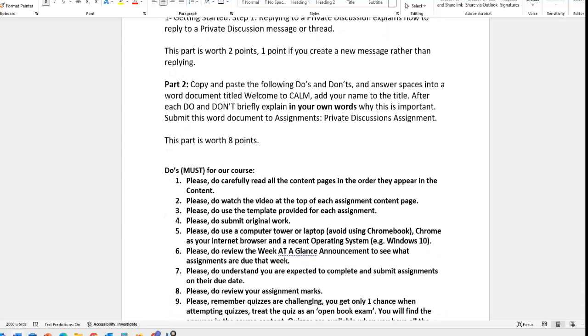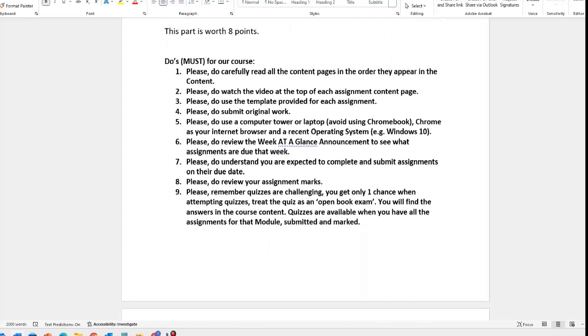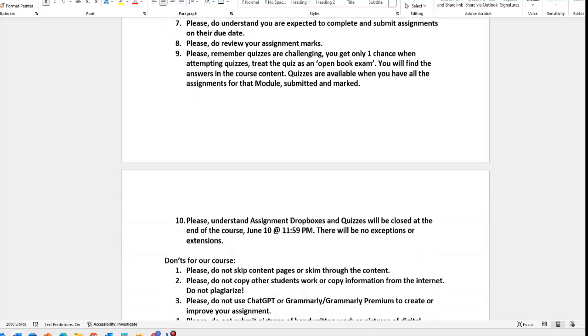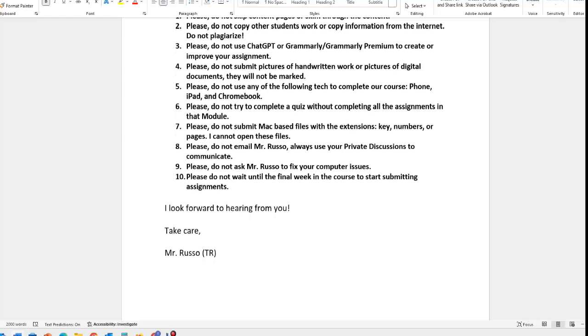The second part is to copy and paste these do's and don'ts into a new Word document titled Welcome to Calm. Add your name to the title, and after each do and don't, briefly explain in your own words why this is important. And so this part is worth 8, and there's 10 do's for our course, and there's 10 don'ts for our course.